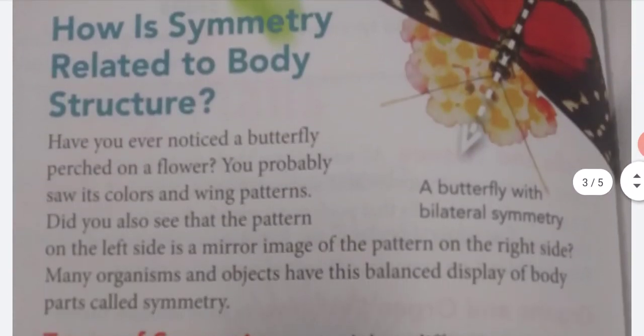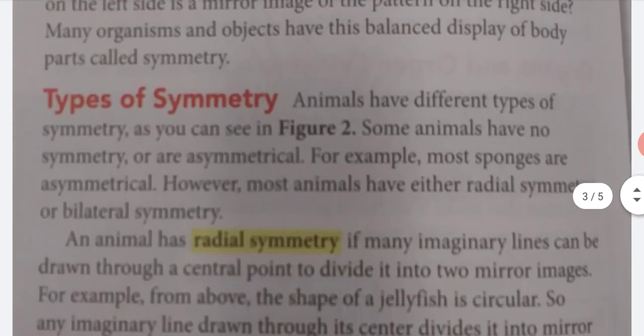How is symmetry related to body structure? Have you ever noticed a butterfly perched on a window? You probably saw its colors and wing patterns. Did you also see that the pattern on the left side is a mirror image of the pattern on the right side? Many organisms and objects have this balanced display of body parts called symmetry.